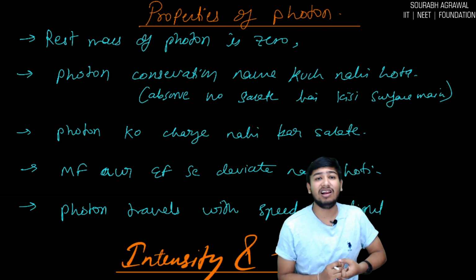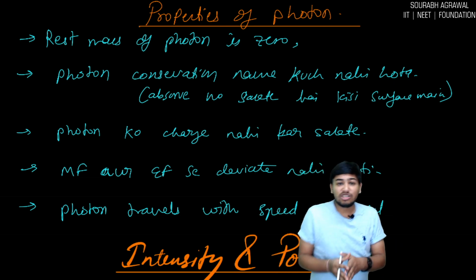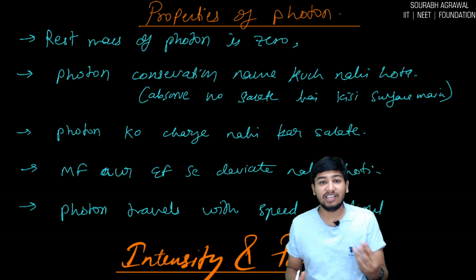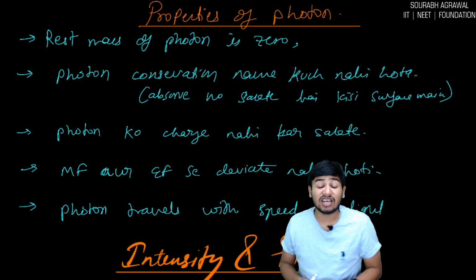Then we have also seen the fight between all the scientists that was going on, Newton, then Einstein, and Maxwell. So that fight has been resolved by de Broglie. What he said is that light is a photon, which is traveling as a wave.